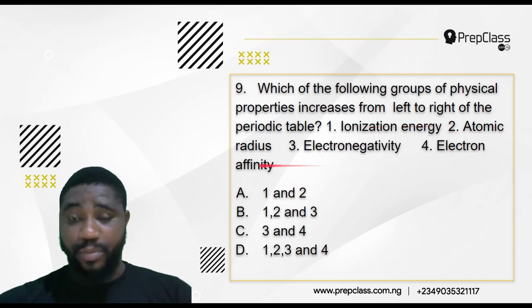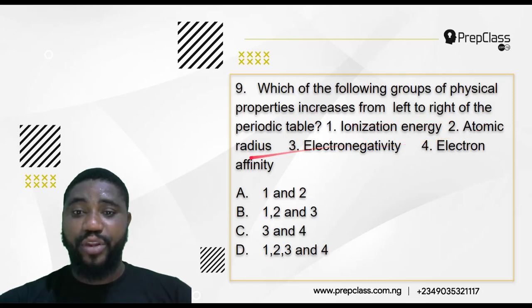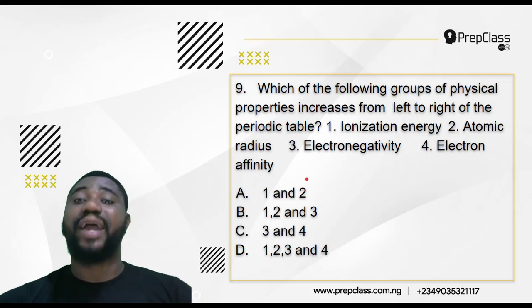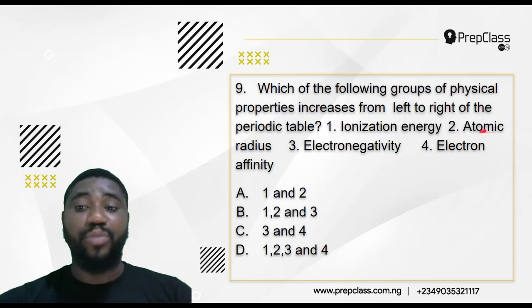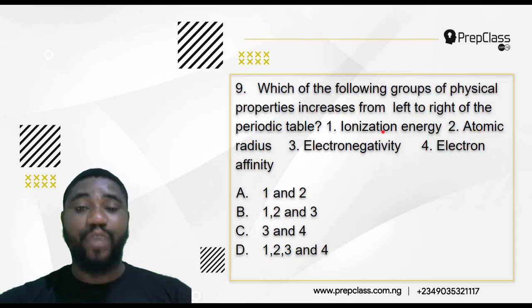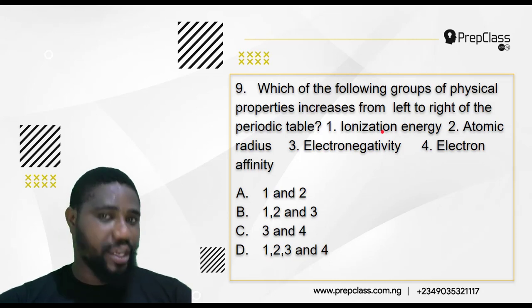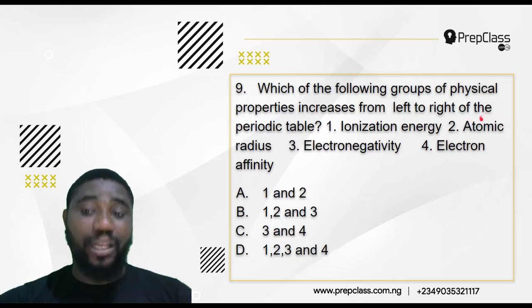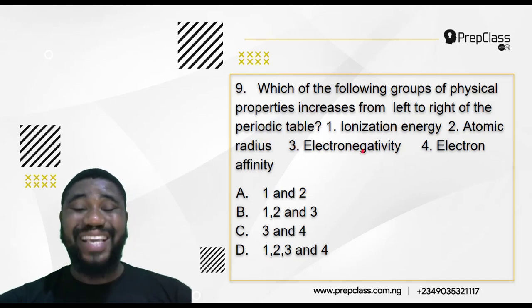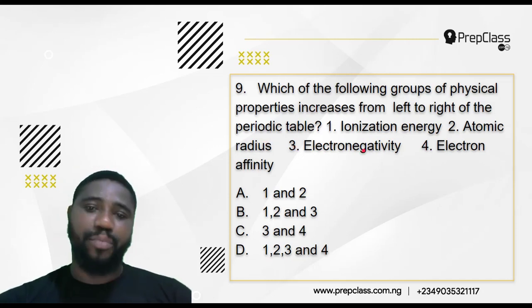That out of these 4 properties, ionization energy, atomic radius, electronegativity, and electron affinity, the only one that decreases from left to right of the periodic table is atomic radius. Only atomic radius decreases from left to right. The other 3 increase from left to right. Take note of that.